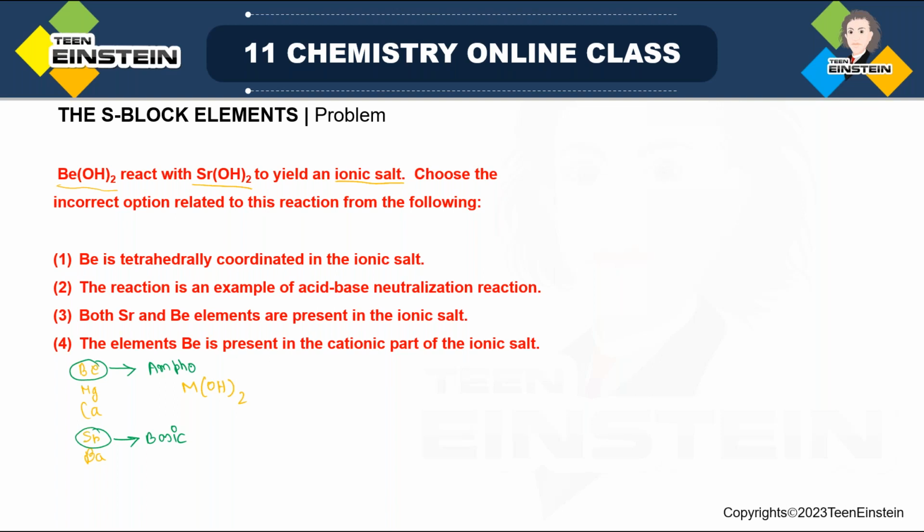So if it is amphoteric and Sr's corresponding hydroxide is basic, then you can think that compared to strontium hydroxide, beryllium hydroxide will be having some acidic character. I am not saying it is acidic, but as Sr(OH)2 is more basic, you can expect some acid-base type of reaction. Fine. So the logic is Be(OH)2 is amphoteric, Sr(OH)2 is basic, and the reason is down the group electropositive character increases, so basicity increases for the hydroxide compounds.